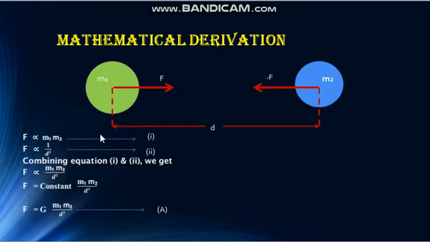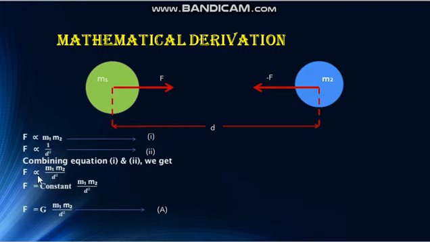Now according to the second part of the statement, the force of gravitation will be directly proportional to m1 multiplied by m2. Give this equation number 1. And the force of gravitation is inversely proportional to the square of d. This d is the distance between the centers of the objects. Give this equation number 2. Now we will combine these equations, then we will get F proportional to m1 m2 upon square of d.